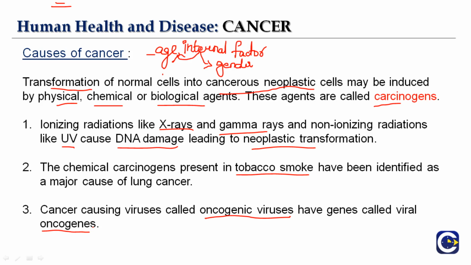The oncogenes that are isolated from the cancerous cells are called cellular oncogenes, and the oncogenes which are isolated from the normal cells are called proto-oncogenes. They are not viral in origin. On the contrary, viral oncogenes appear to be of host cell origin. Cellular oncogenes may contain introns characteristic of eukaryotic genes, while viral oncogenes do not. So these are something that I would like to discuss here.